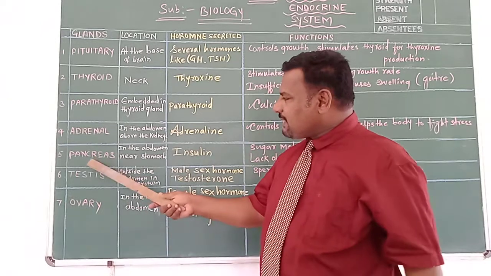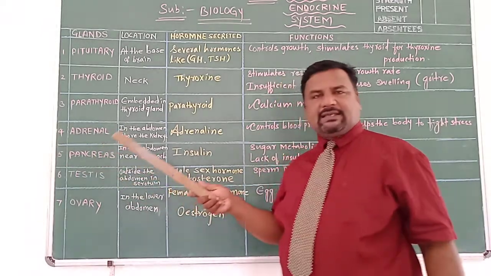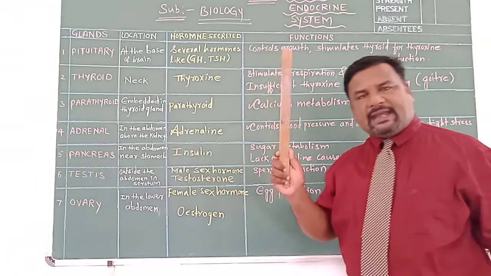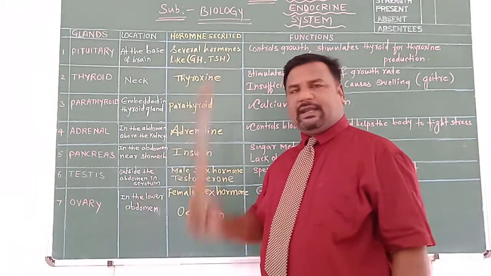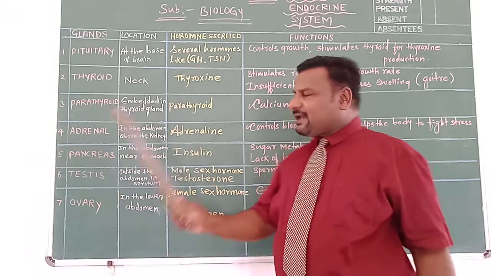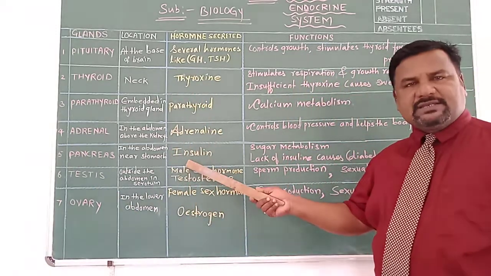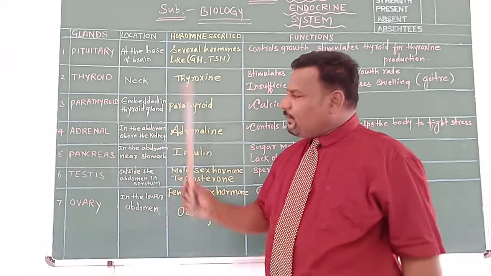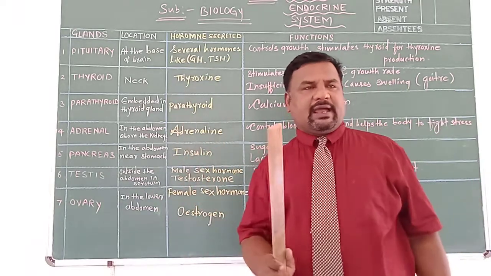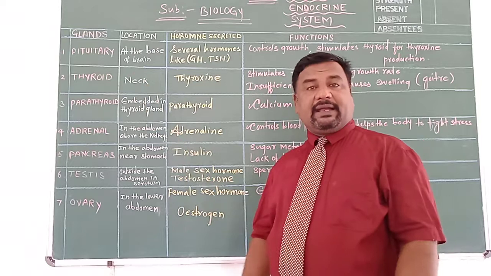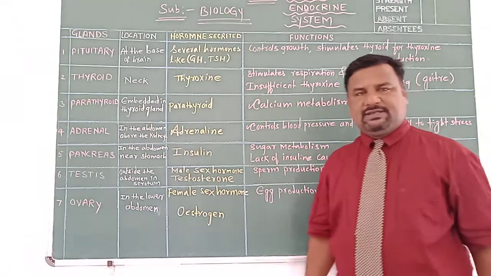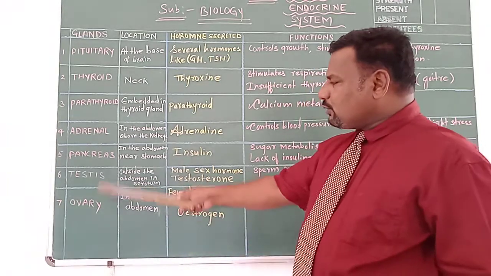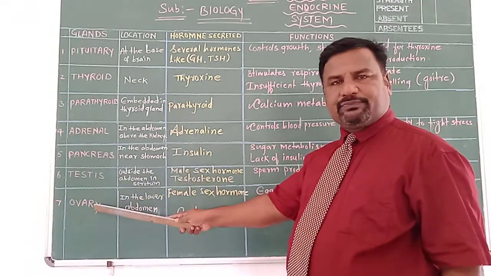And these islets of Langerhans, cells of the pancreas: half of the pancreas acts as an endocrine gland, and half acts as an exocrine gland. When the pancreas acts as an endocrine gland, it secretes a hormone called insulin. When it acts as an exocrine gland, it secretes pancreatic juice, which is responsible for digestive activities. You know that. Now come down below these two, to the gonads, I told you.